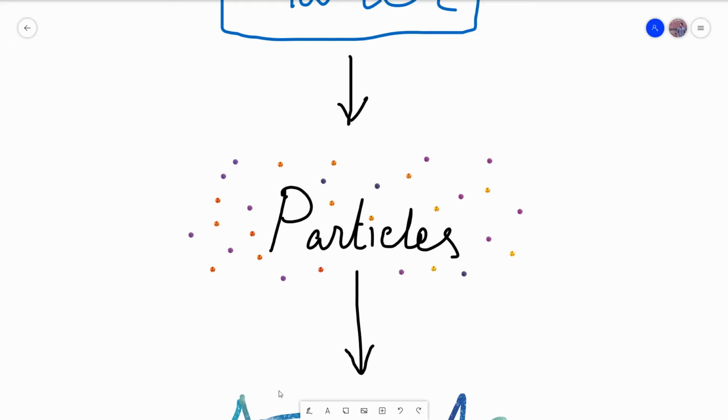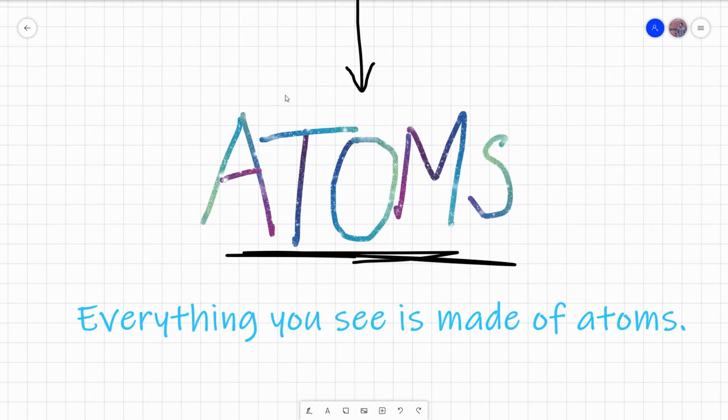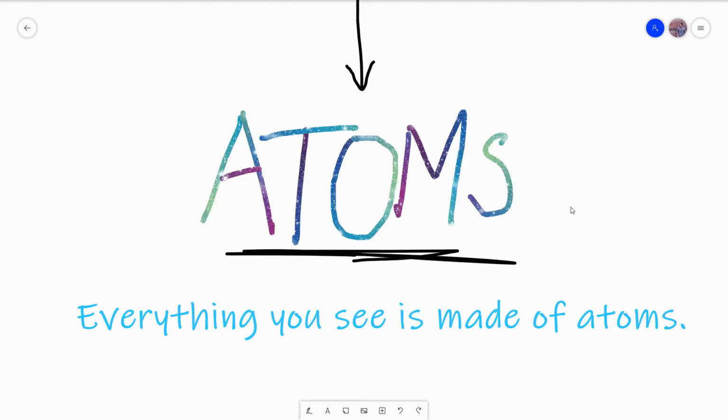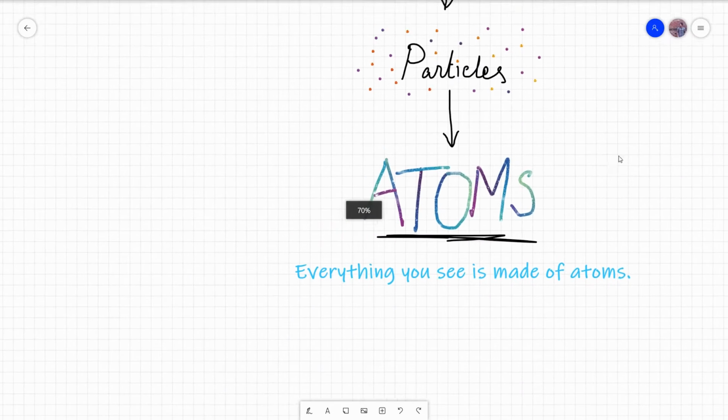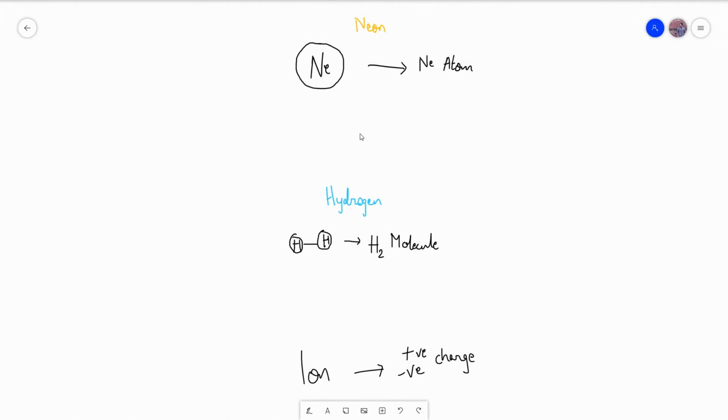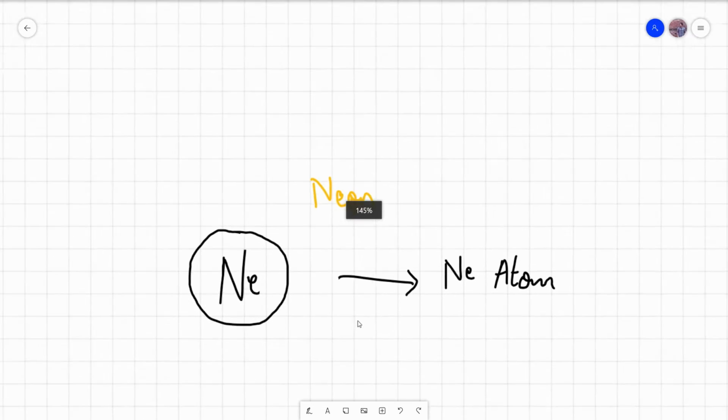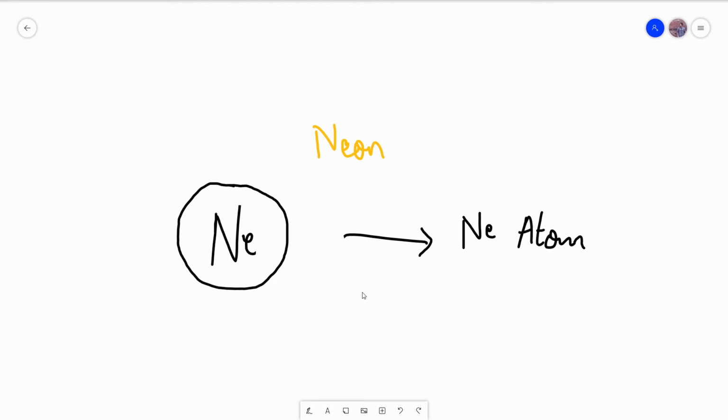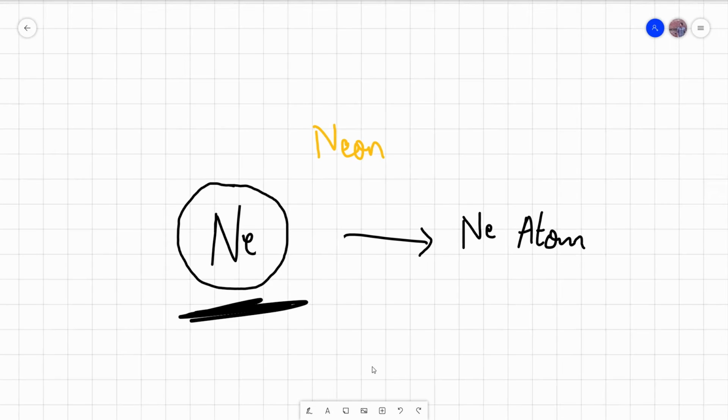So what are these particles? What are they made of? What are they chemically composed of? Now the very smallest of particles that we just cannot break down into further pieces or smaller particles are called atoms. In some substances, the particles are single atoms. For example, neon gas. What is neon gas? It's a noble gas. Now, what is a noble gas? You will learn about that later. But for now, you need to know that neon exists in its natural state as single atoms. A single neon atom will exist. It doesn't need any other particle or any other atom with it to exist.